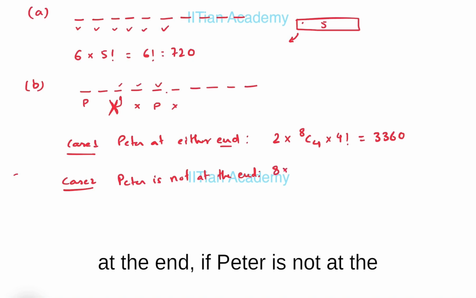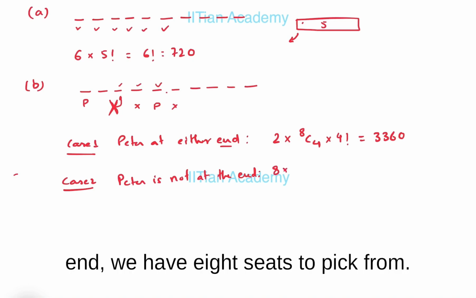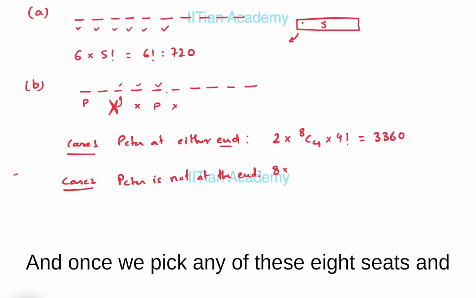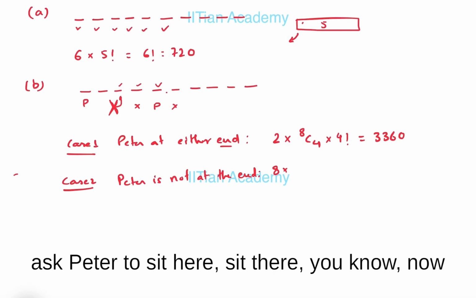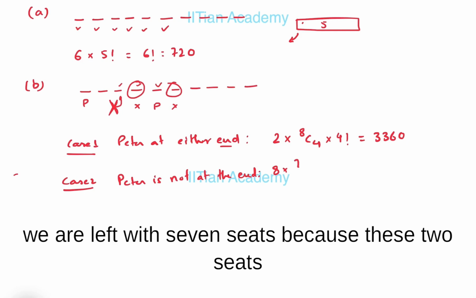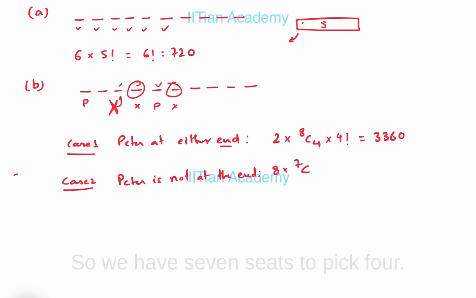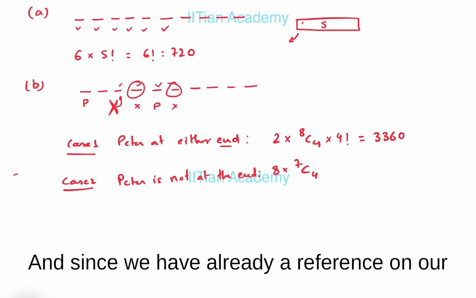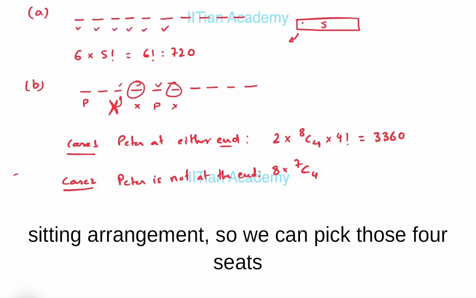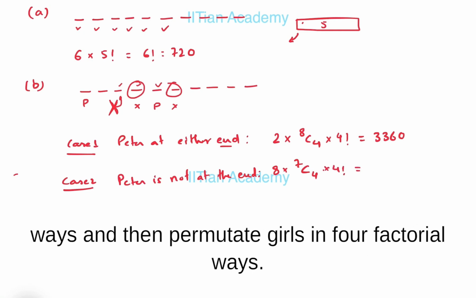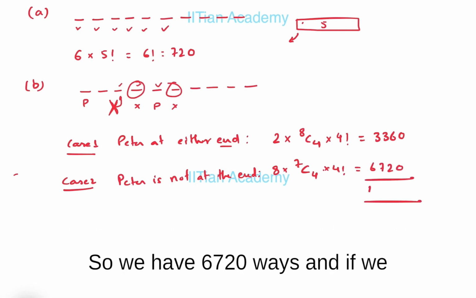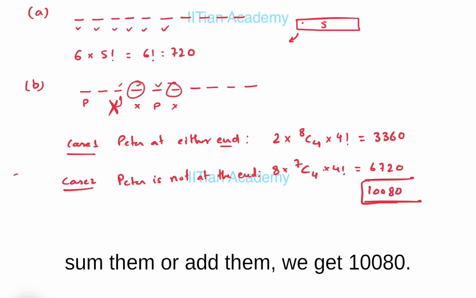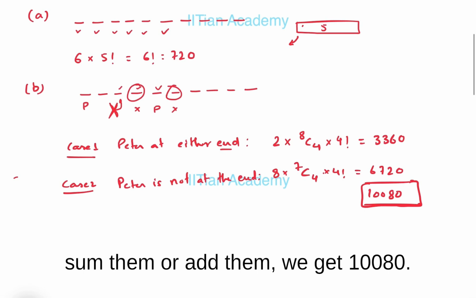Now consider case 2, when Peter is not at the end. Now if Peter is not at the end, we have 8 seats to pick from, and once we pick any of these 8 seats and ask Peter to sit there, we are left with 7 seats, because these 2 seats will not be occupied by the girls. So we have 7 seats to pick from, and since we already have a reference in our sitting arrangement, we can pick those 4 seats out of the 7 seats in 7C4 ways, and then permute the girls in 4 factorial ways. So we have 6720 ways, and if we add them, we get 10080.